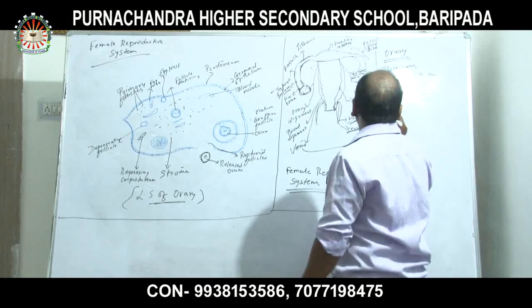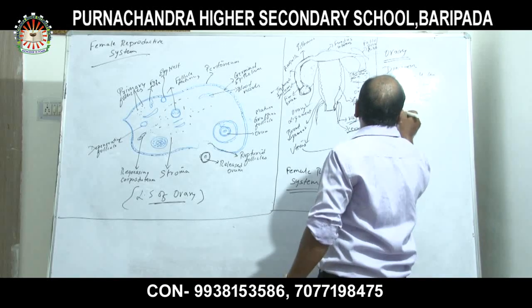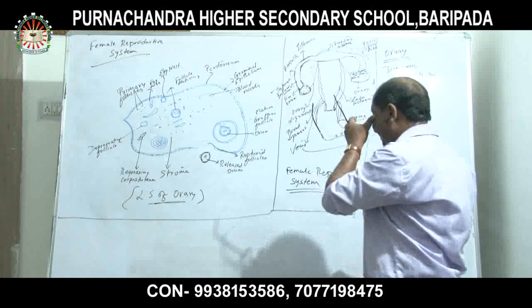Now, the location of the ovary. Where is it located?